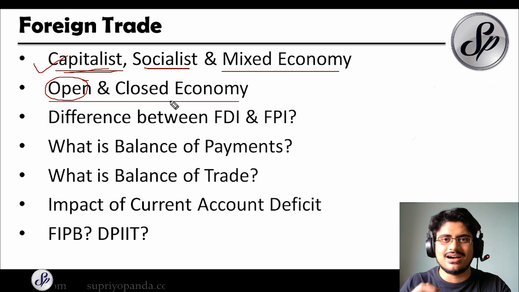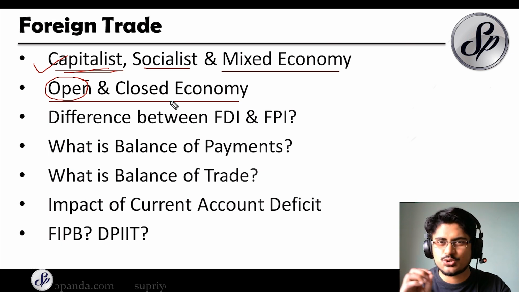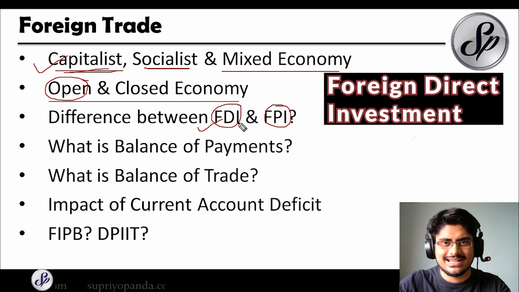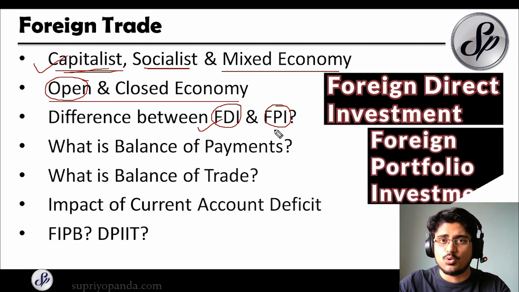So if anybody asks you to give an example of a closed economy, you can say North Korea, but still North Korea is heavily dependent on China, so it is also sort of open. And then the difference between the FDI and the FPI. So FDI is the foreign direct investment, and FPI is the foreign portfolio investment.